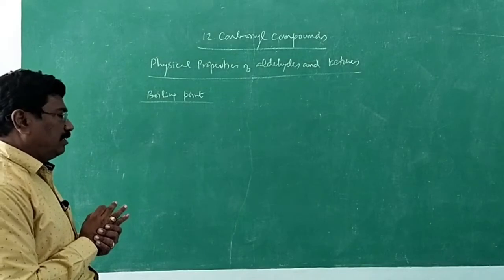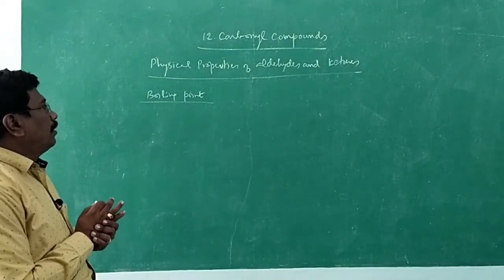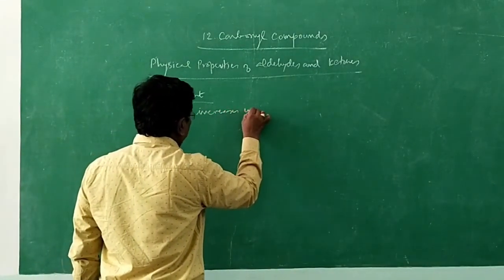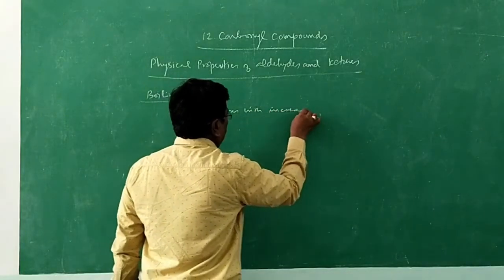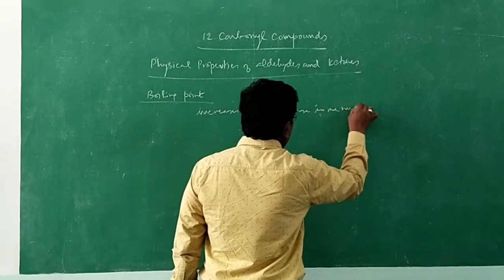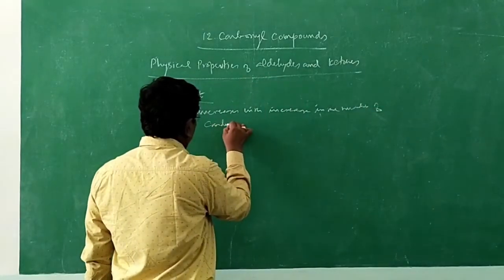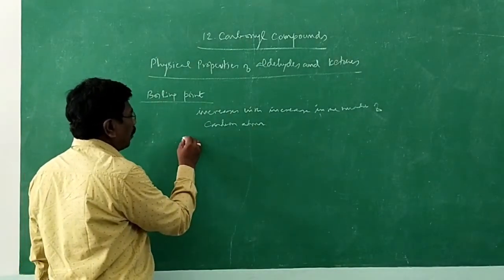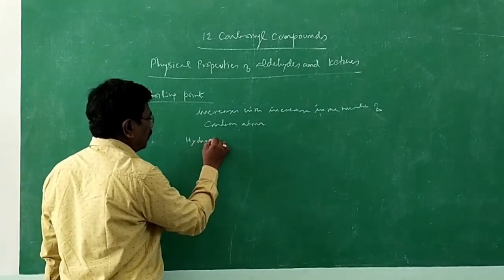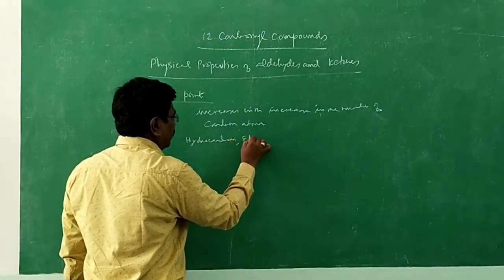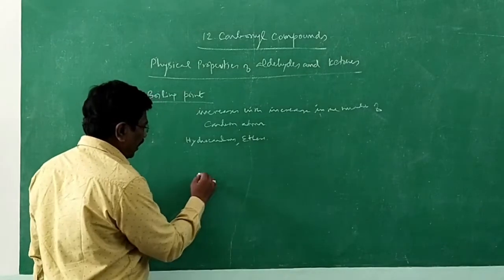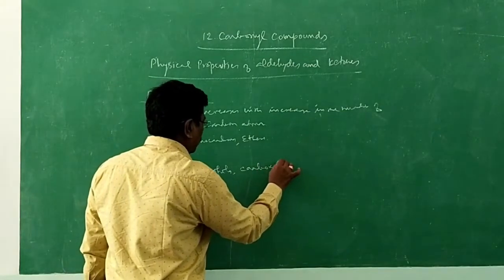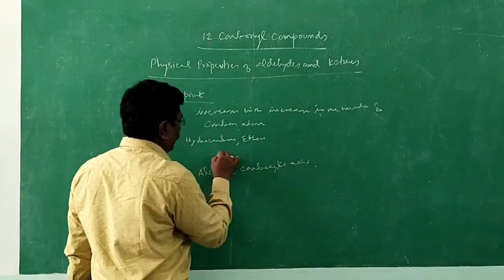With increase in number of carbon atoms, boiling point increases. There is no doubt over that. That's what we have explained earlier. That is the first point. And then we can compare with similar hydrocarbons, that is hydrocarbons of the same molecular mass. Hydrocarbons and ethers on one side, and on another side we can have alcohols and carboxylic acids. In between we can have aldehydes and ketones.